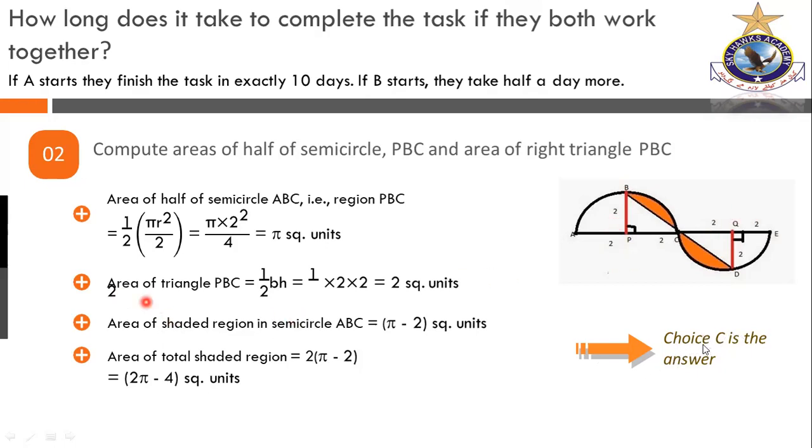Anyhow, it's the area. So we are multiplying with 2. The area of the shaded area in the semicircle is this one. The area of the total shaded area is 2 times pi minus 2. So that's 2 pi minus 4 square units. And this was choice C. All right, yes, there is a C.